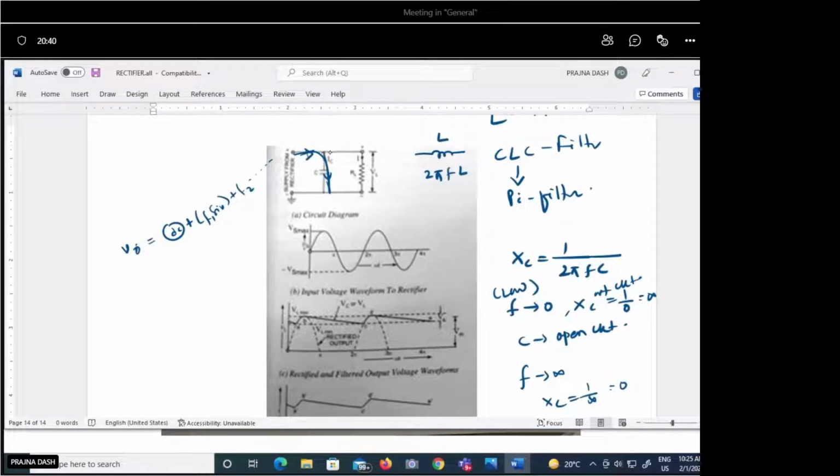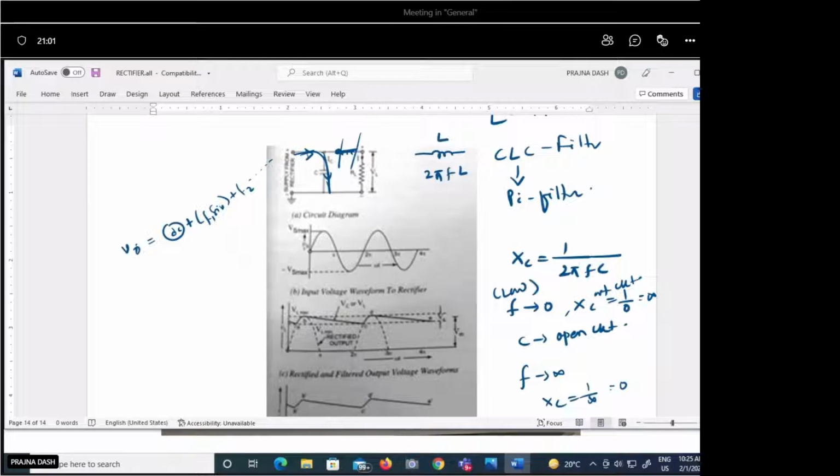For the low frequency it behaves like a short circuit, and for high frequency it behaves like an open circuit. So when the inductor is connected as a filter, it is connected in series connection. When the capacitor is connected as a filter, it is connected as shunt connection.